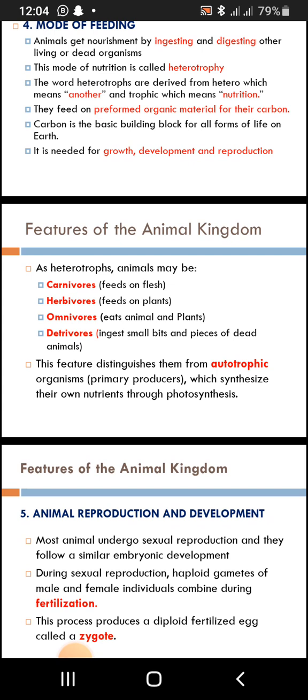But what differentiates animals from fungi and plants? They are all multicellular and eukaryotic. But what is going to differentiate them? Animals are heterotrophs, plants are autotrophs. Autotroph means that plants have the ability to make their own food. Animals don't have the ability to make their own food.